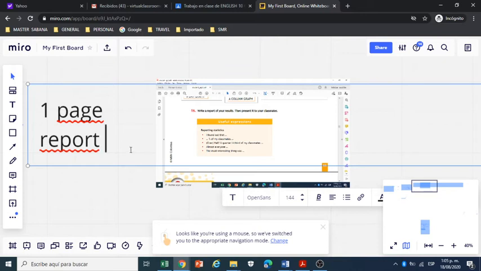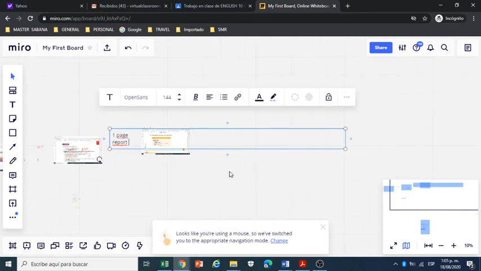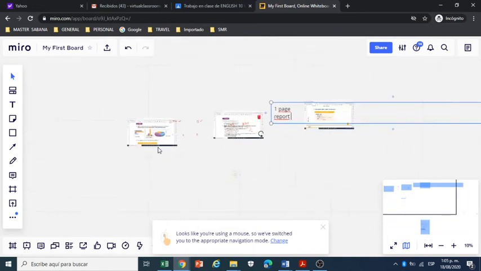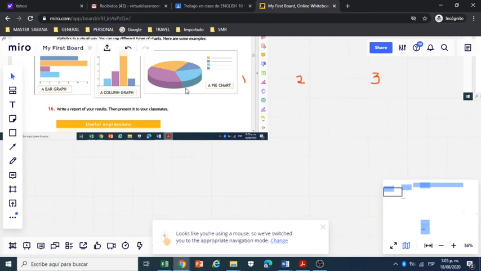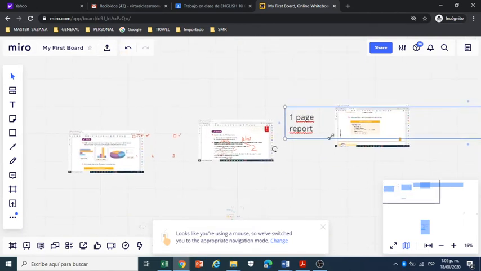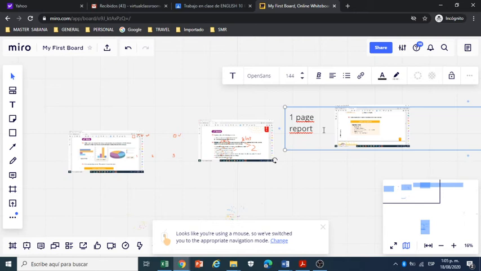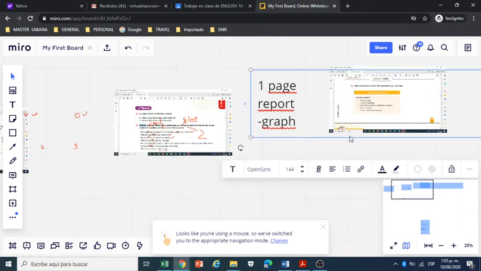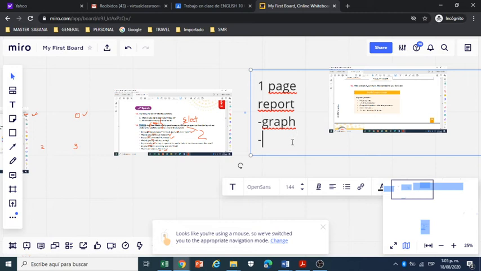What does this report include? This report includes two parts. Part number one is going to be your chart or your column graph or your bar graph. Okay, this is part number one. Part number two in the report is going to be the written report.